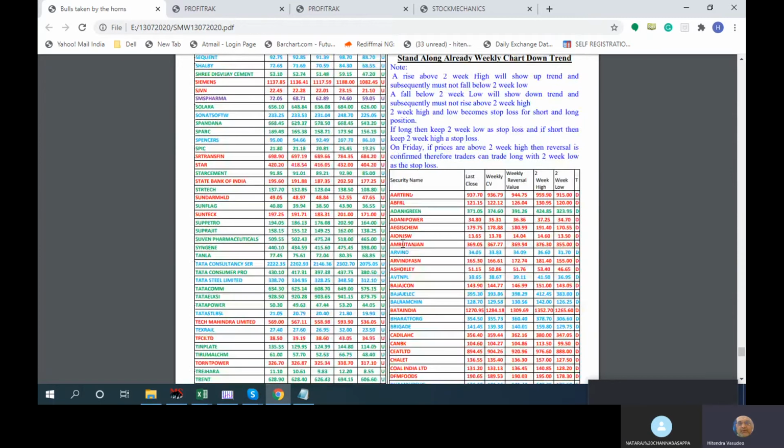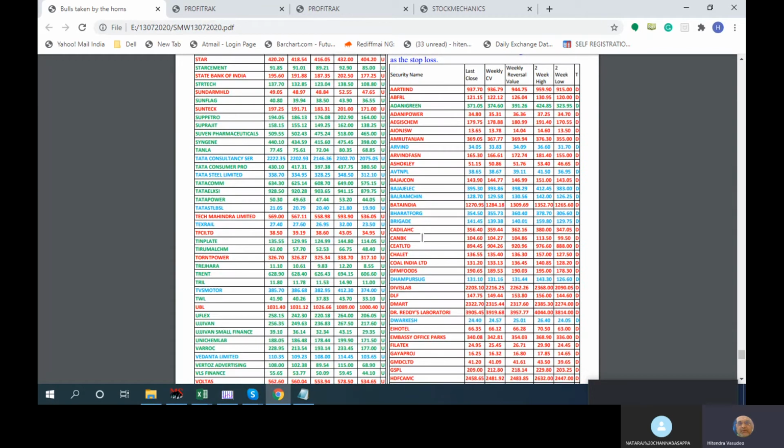In the same way, if a stock is in a downtrend, I would like to look at the reverse side. Suppose some good stock, say Bata, for example, is showing as negative. Obviously I will not buy it, but I will track its 2 weeks high. If there is a reversal, like Cadila, for example, it is also a portfolio stock.